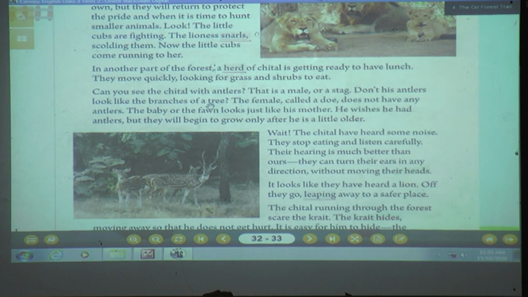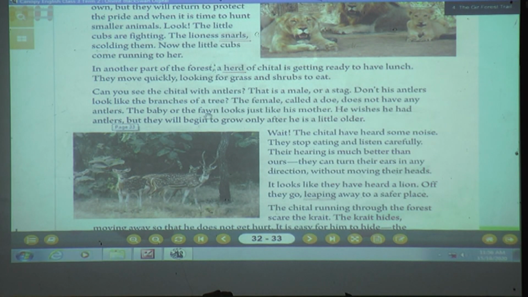Is it true? Yes. The female is called a doe, whereas the female deer is called a doe, and does not have any antlers on their head. Here we have the male deer or stag having antlers on their head, whereas the female deer or a baby doesn't have antlers on their head. The baby or a fawn looks just like his mother. Here the young one of a deer is known as a fawn.